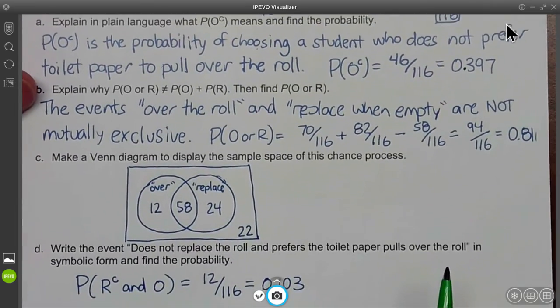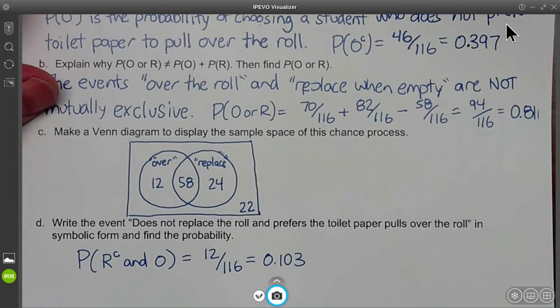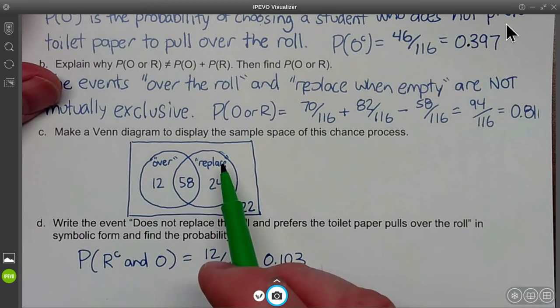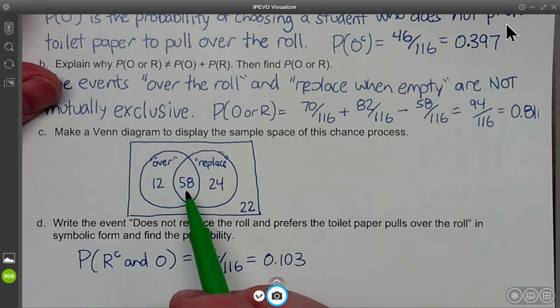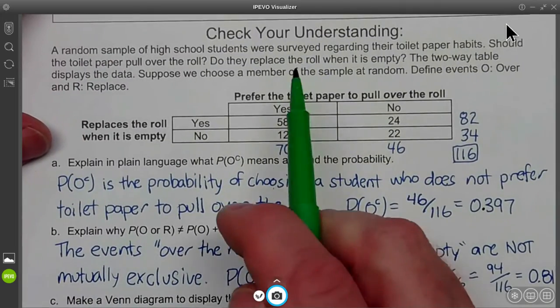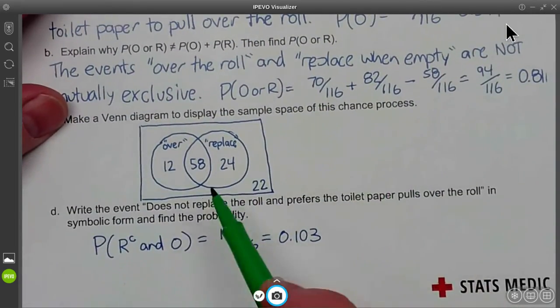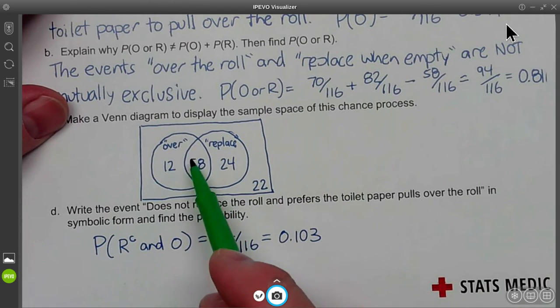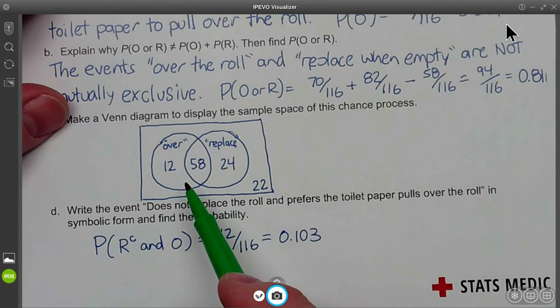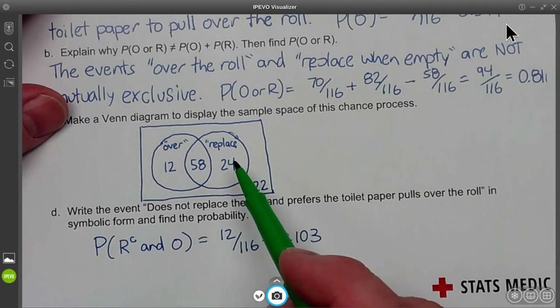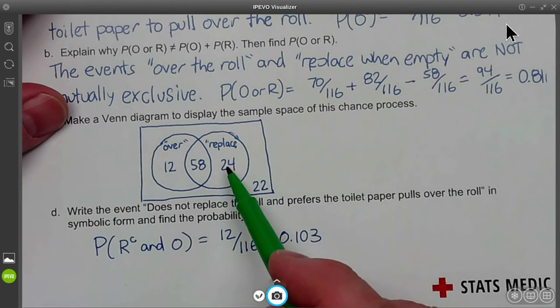Let's take a look at the Venn diagram. Make a Venn diagram to display the sample space of this chance process. You've got your over and your replace, and you got your 58 that are both. So here's your 58 that are yes for both. So that goes in the middle. You'd start with 58. Then you'd say, okay, how many were over? It was 70. Subtract 58 from 70, you get 12. How many were replaced? Well, it was 82. So you take 82 minus 58, get 24.